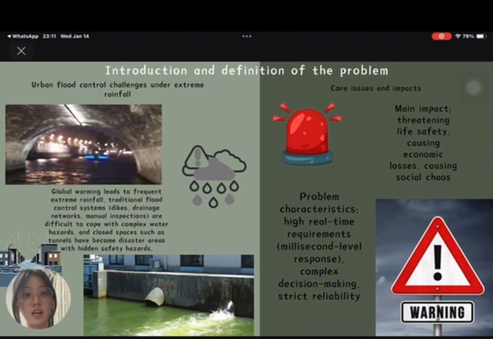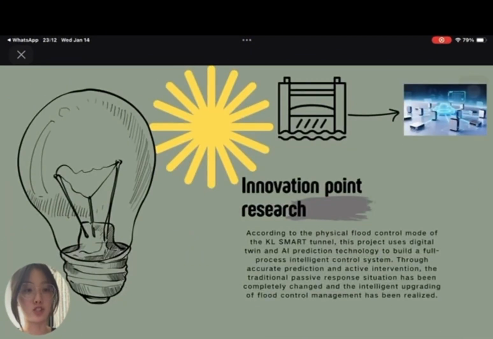Urban flood control challenge under extreme rainfall. Global warming leads to extreme rainfall. Traditional flood control systems like drainage networks and manual inspection are difficult to cope with complex water hazards. Closed spaces such as tunnels have become disaster areas with heightened safety hazards. The main impact is threatening life safety, causing economic loss, and causing social costs.